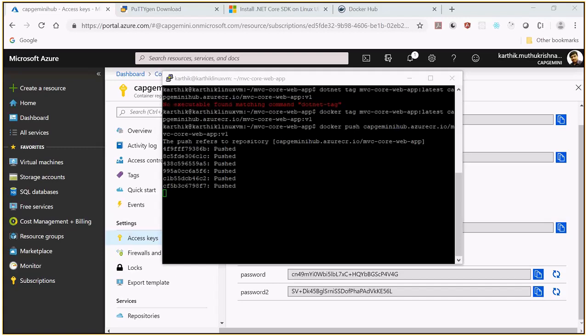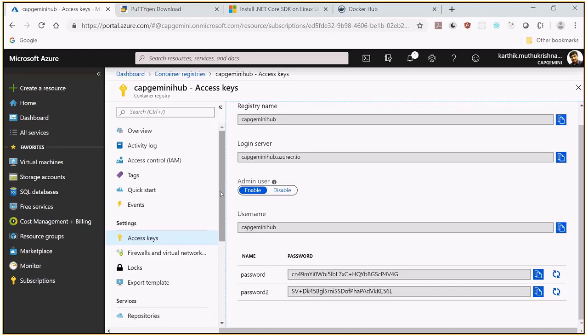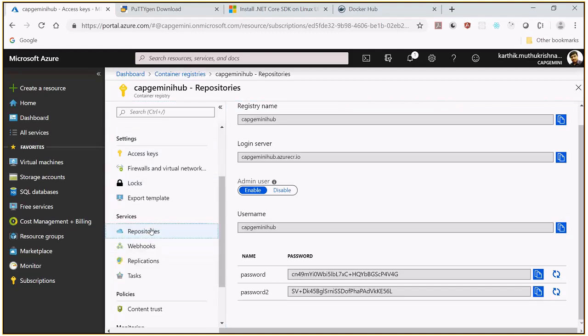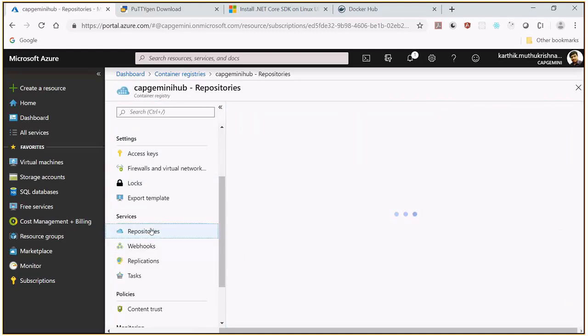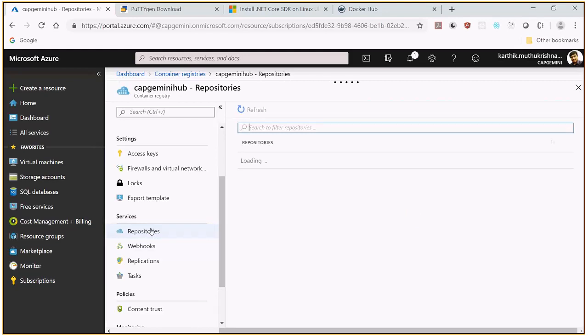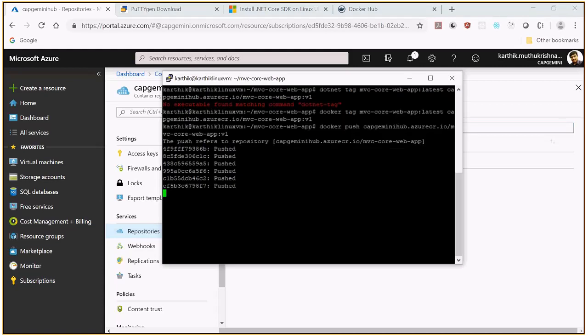I'm waiting for that, but anyway, we'll check whether any repositories got there. So you can see Capgemini Hub, click repositories. When it is pushed successfully, you should get that here. As of now, still not pushed.